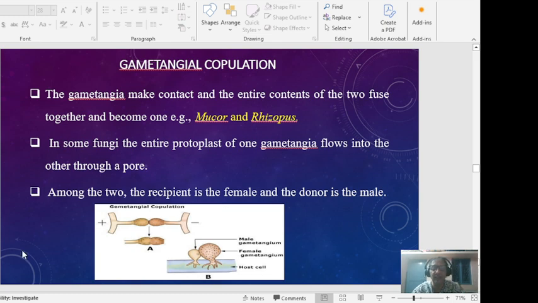This is gametangial copulation. This is found in Mucor and Rhizopus, where the gametangia make contact and the entire contents of the two fuse together.